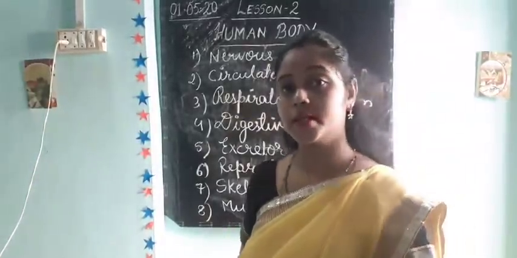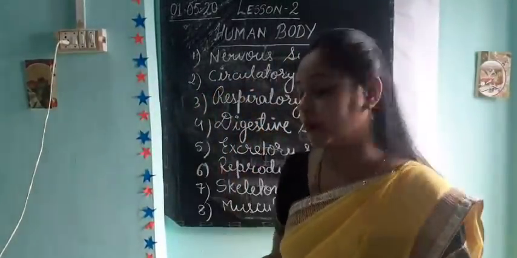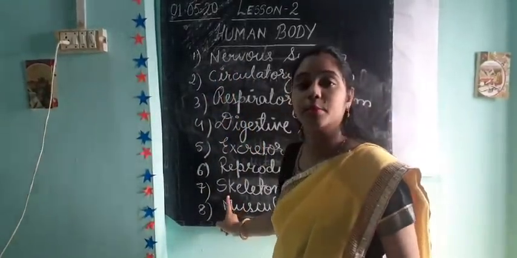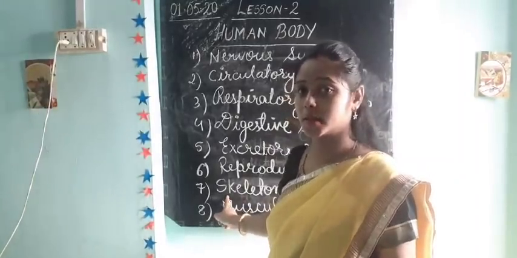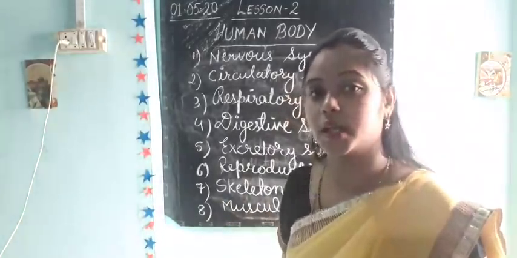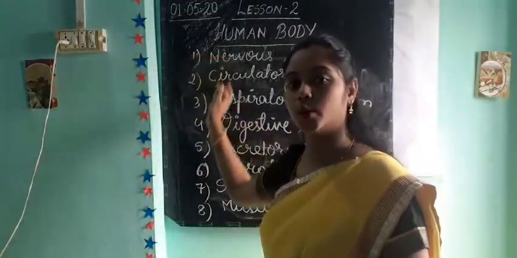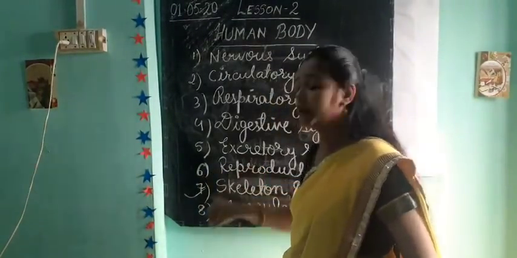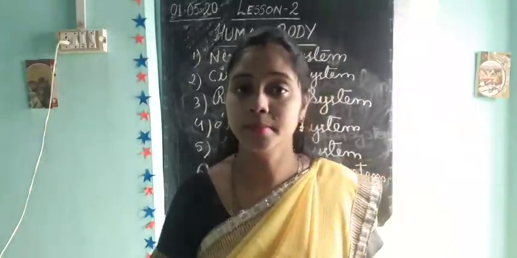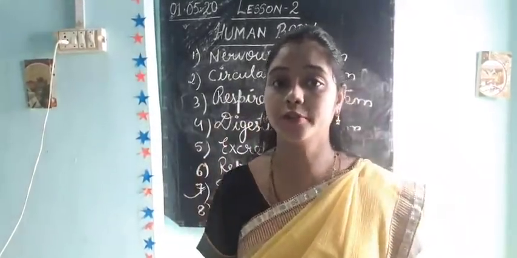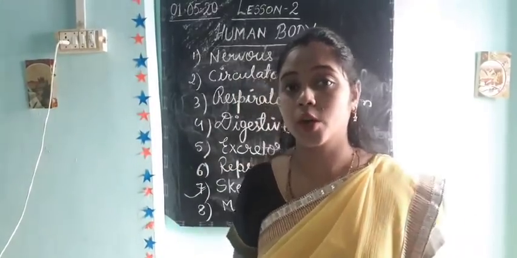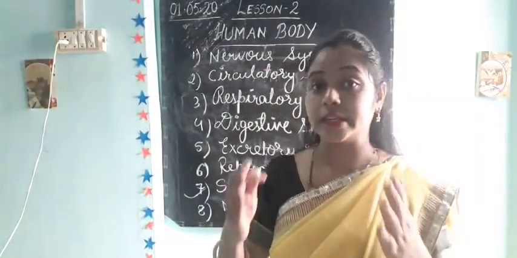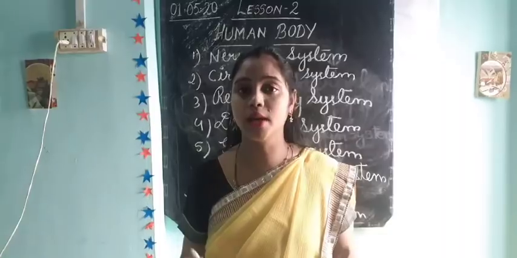Okay, the first one is nervous system. Before going on to nervous system, we can say skeletal system first, because this is very important. Skeletal system and muscular system, first these two, then we start nervous system. So what is a skeletal system? The skeletal system is a framework of bone, and that helps us to stand. It gives shape and support to our body.